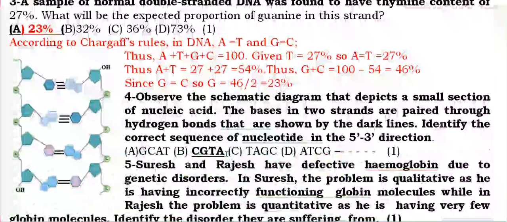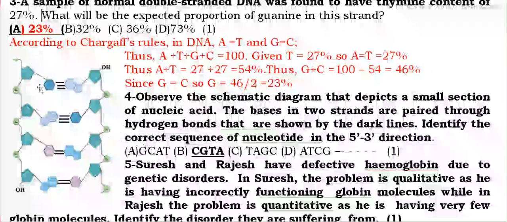Here a diagram of DNA is given, and it is asked what will be the sequence from 5 to 3. In this you are seeing that at the 5 end on the left side, the first has only one hexagonal ring, so it is a pyrimidine, then purine, then pyrimidine, then purine. In the 5 to 3 direction, the sequence is pyrimidine, purine, pyrimidine, purine. Cytosine is a pyrimidine, guanine is a purine, thymine again pyrimidine, adenine purine. So the sequence will be C, G, T, A, choice B.